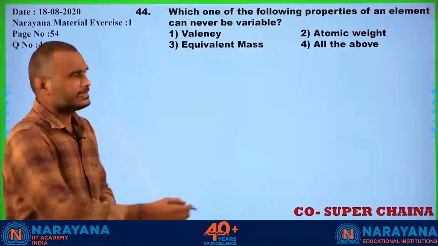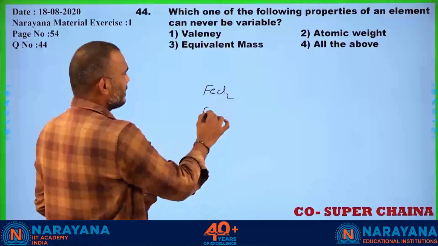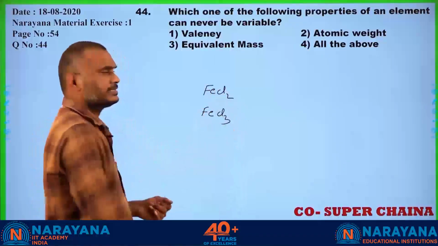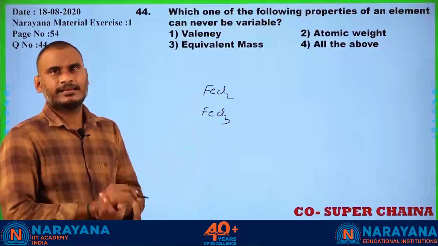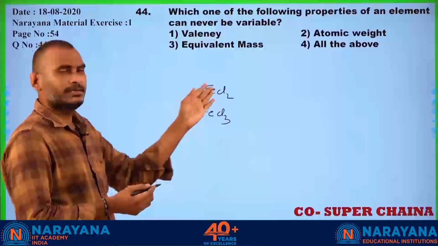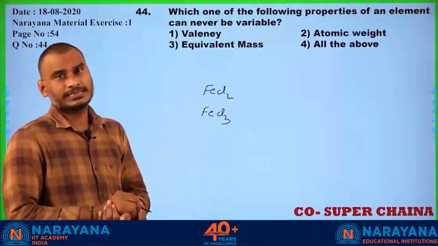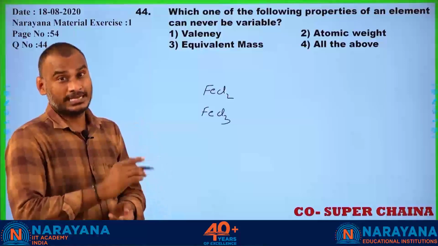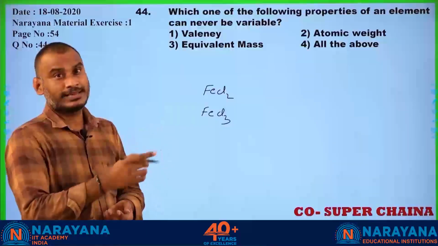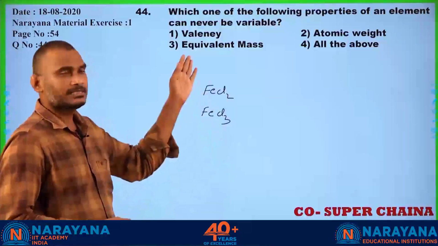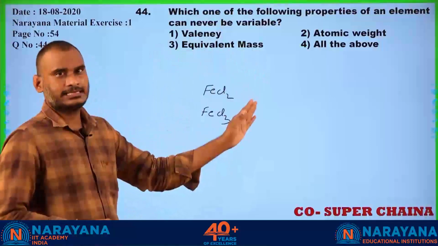Yes or no? Best example, FeCl2, FeCl3. Here the valency is 2, here the valency is 3. So the valency of an element changes or not? Take one more example, CuCl2, Cu2Cl2. In CuCl2 valency is 2 and in Cu2Cl2 valency is 1. Yes or no? That means the valency of an element changes.